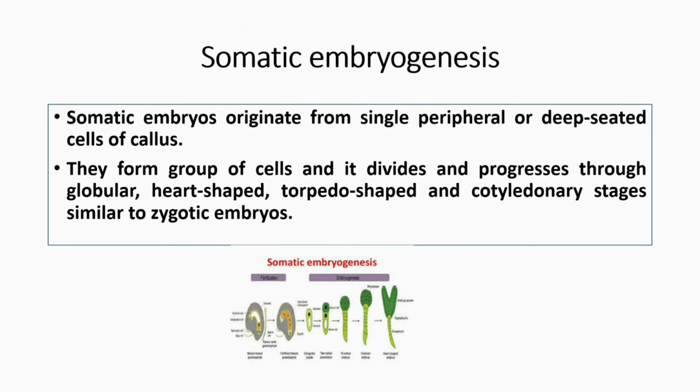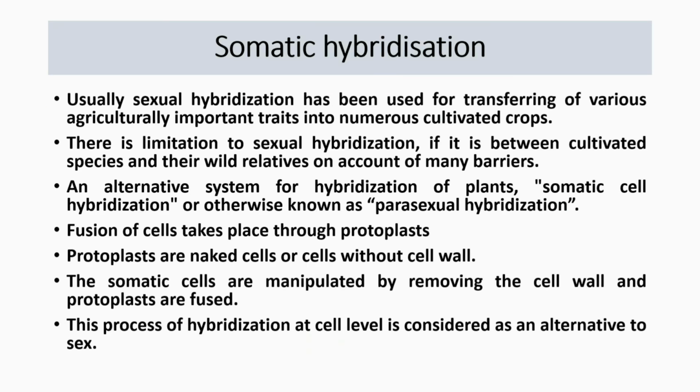Somatic embryogenesis. Somatic embryos originate from single peripheral or deep-seated cells of callus. They form group of cells and it divides and progresses through globular, heart-shaped, torpedo-shaped and cotyledonary stages similar to zygotic embryos.